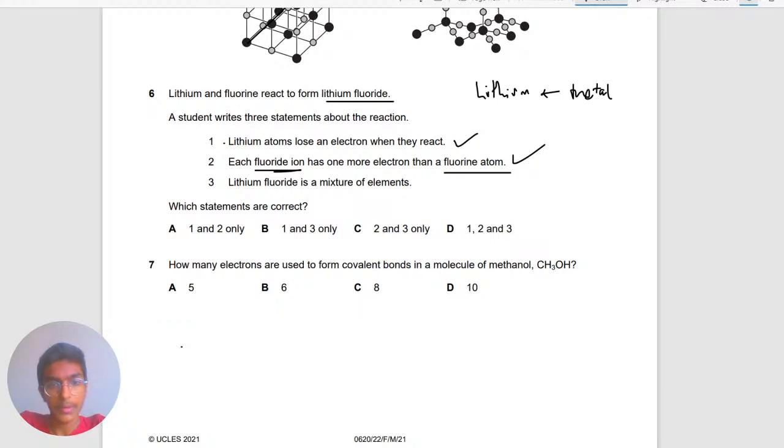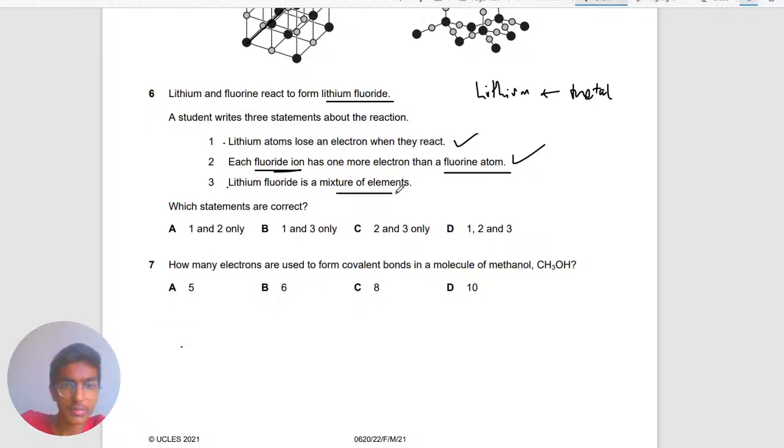Yeah, that's correct. So fluorine is in group 7, so the fluoride ion will be in the octet state, so it will have 2 8. What that means is that it'll have one extra electron, just one extra electron, so therefore that will be correct. Let's see the next one.